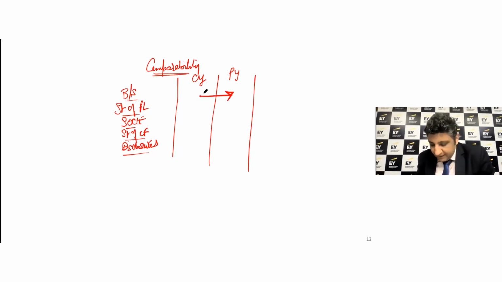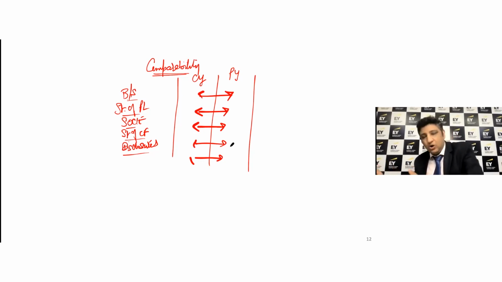Because people can make a comparison and evaluate this company's performance and position vis-a-vis the corresponding accounting period, right?